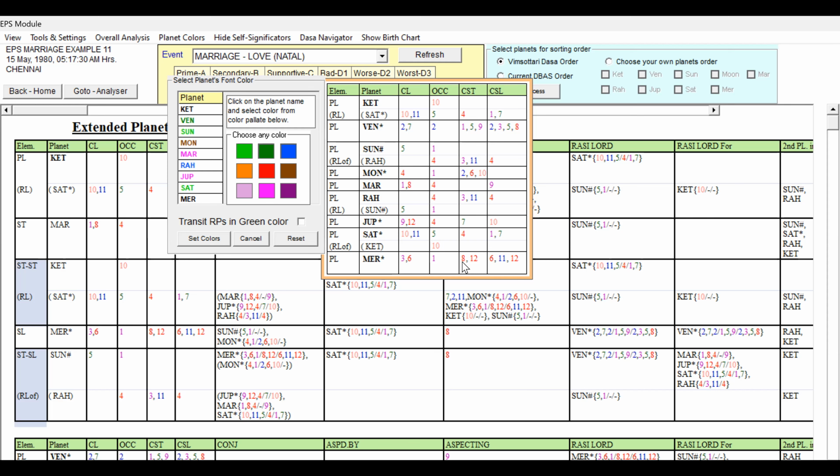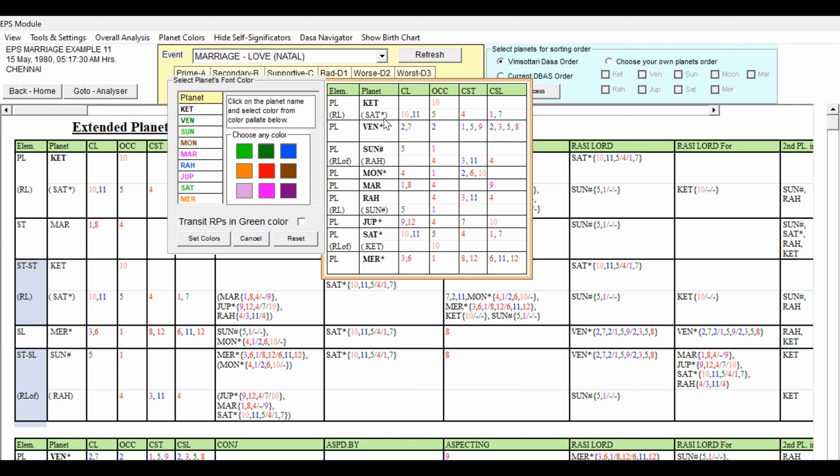But because of the 6, 8, and 12, and 6 and 12 cuspal sublord, we have to give some weak color also. So what we can do, we can make it either pink or we can give the light red. Because no color we have given for light red, so let us give Mercury's light red because of the 6, 8, and 12, and 6 and 12. Please keep it in mind. It is also having favorable grouping also. So now I think we have given all the colors.